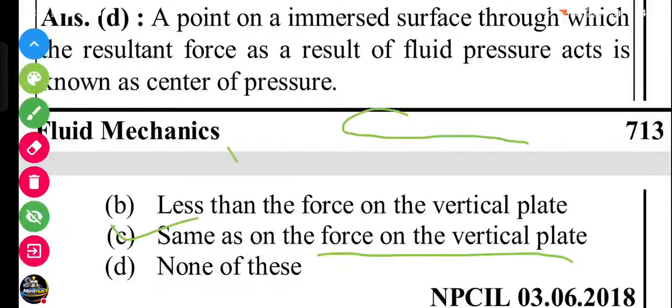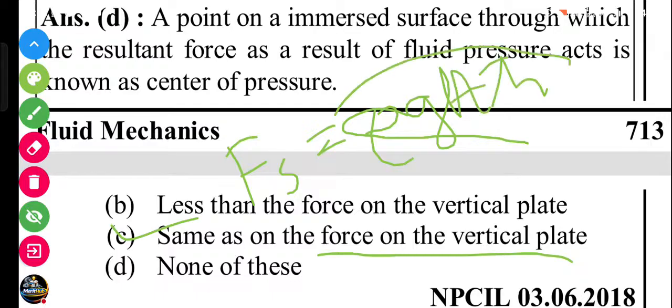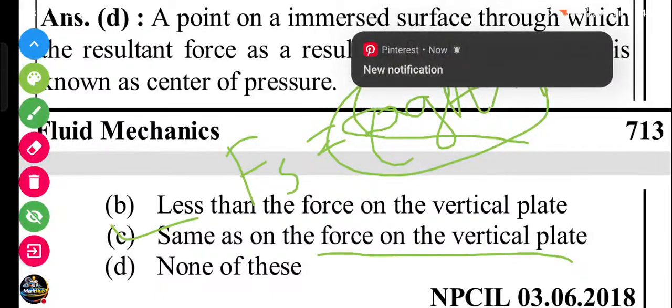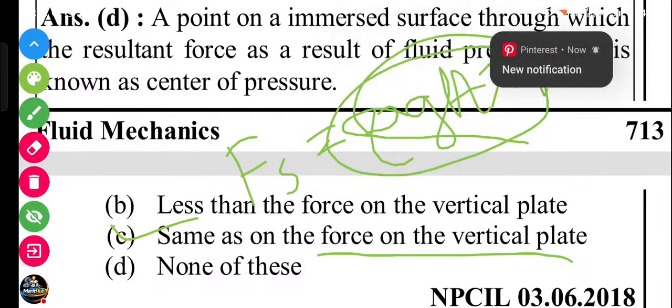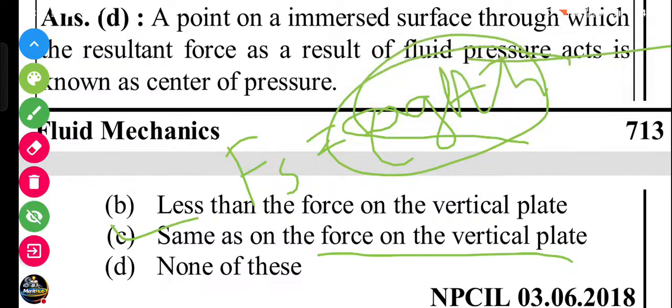Because the hydrostatic force equals rho g A h bar. Here the angle is not considered. It does not depend on the angle. So inclined, horizontal or vertical, the hydrostatic force will be the same.